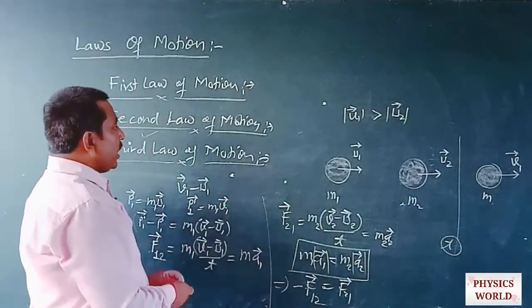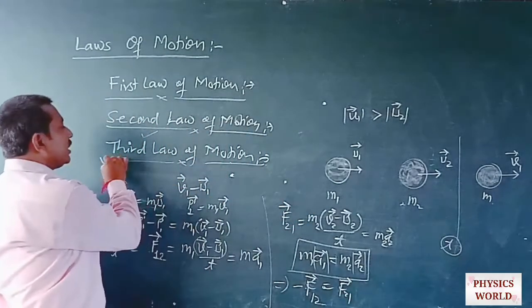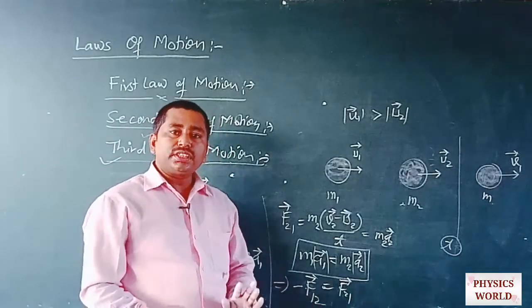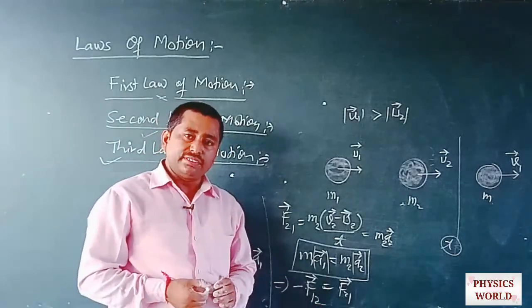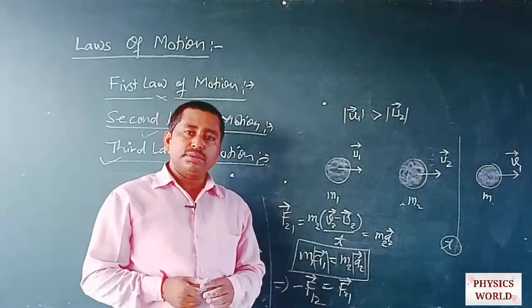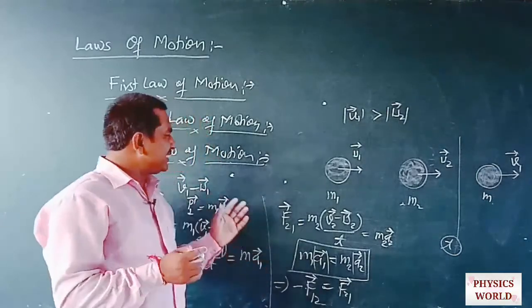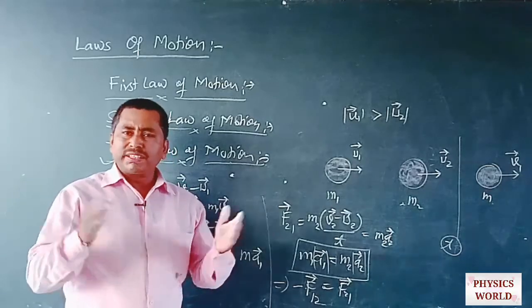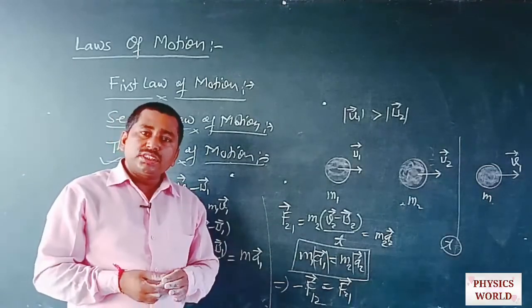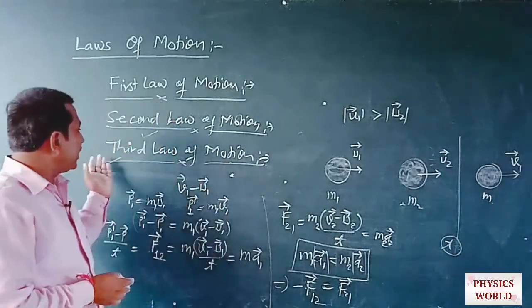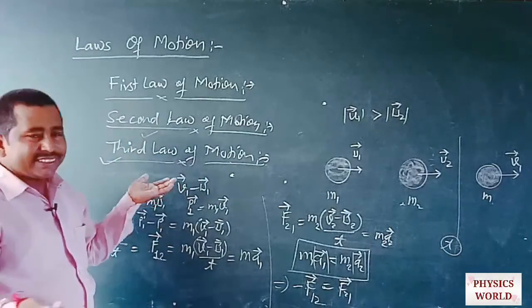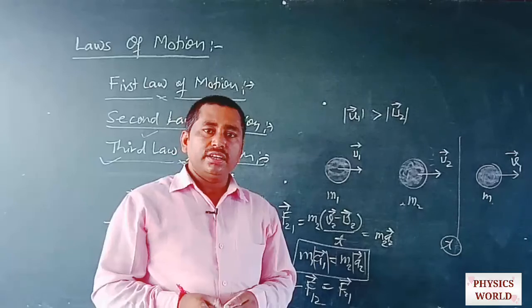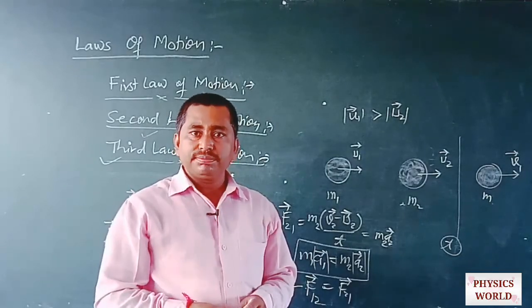Okay, so this provides the concept of the third law of motion, that there is an equal and opposite reaction for every action. This is the third law of motion provided by Newton. We will discuss different concepts, different examples and aspects around us which are based on the third law of motion, and also the first, second and third laws of motion. We will discuss all these phenomena tomorrow in our new lecture. Till then, take care. Thank you.